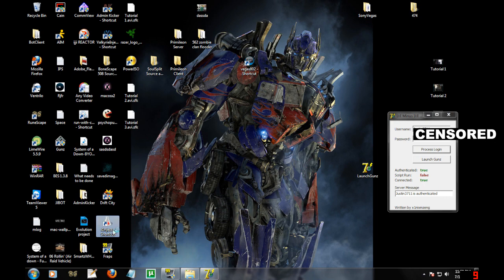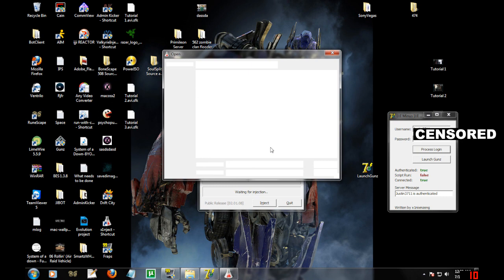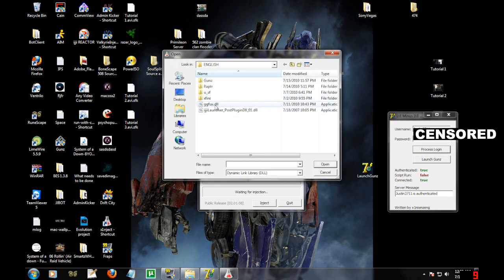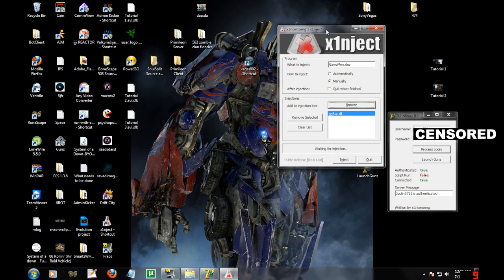As you can see, I have a shortcut on my desktop from the English folder. And now you have to type gameon.des exactly how I typed it. Capital G for game, capital M for on, .des. Set your how to inject to manually and uncheck quit when finished. Then go to browse and locate your ggfox.dll in the folder you put it. And once you have all that done, press Launch Guns.